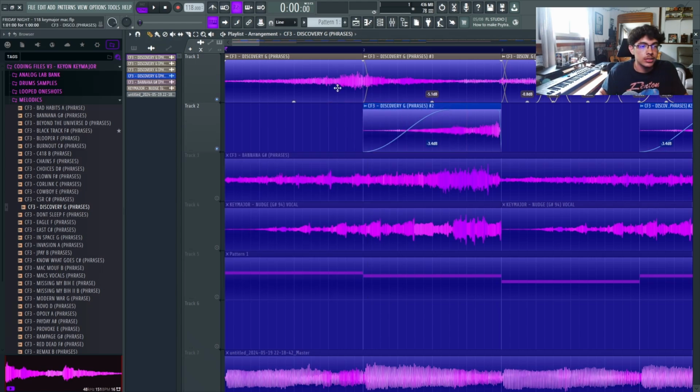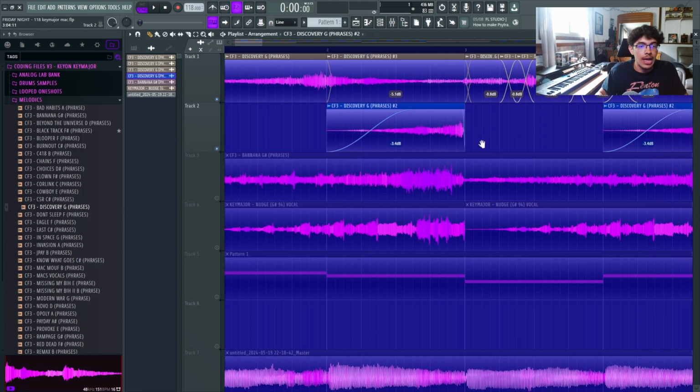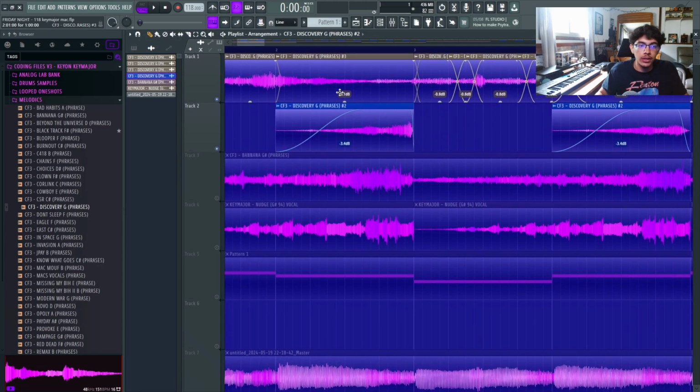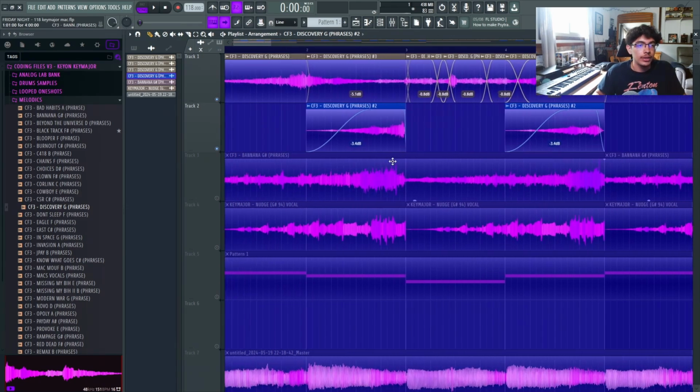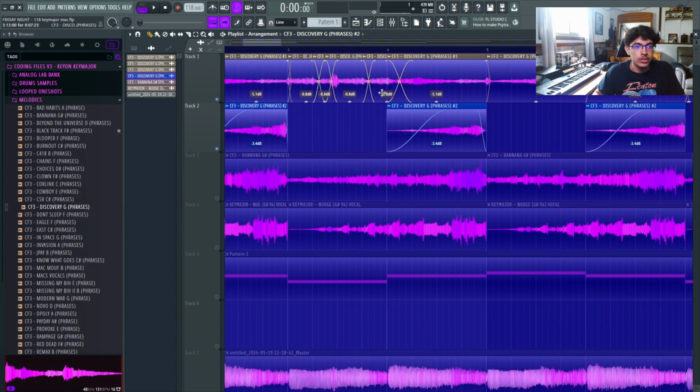All I did is I pitched this one up 300 cents and then I pitched it down an octave so it had more of a lower tone and it could fit under the original phrase that I have on top. I also made it blend in more by using this fade in tool, so it's fading in, and I just turned the volume down with this little knob right here. So that fits a lot better. It kind of fades in when this part starts to fade out, and then it goes into the second half, which is also pretty simple.